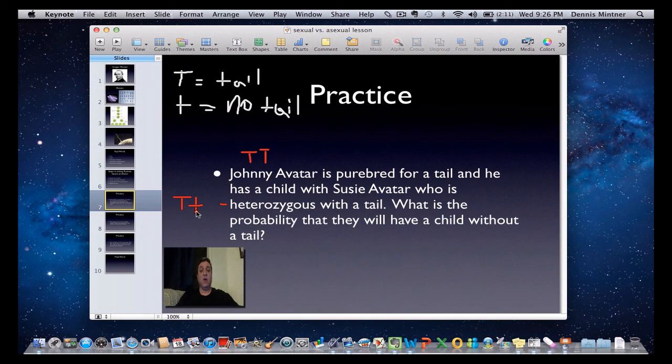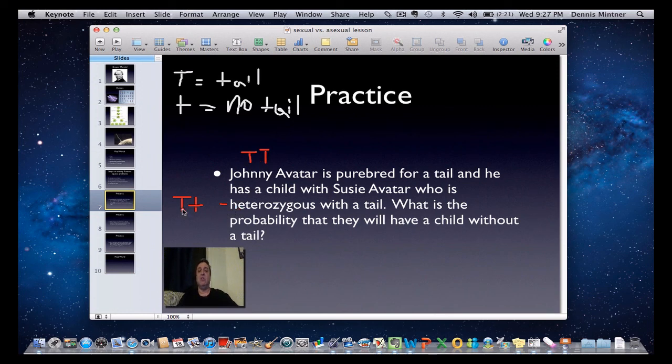Now, here's what I want you to do. The next step is we draw the Punnett square. Now, Johnny, if he undergoes meiosis, he's going to split those alleles apart, and when those split, he can only give a big T. He's going to make sperm that are haploid, remember, that only have half the chromosomes. So he can't give both of these T's. He can only give one or the other. But since they're both big T's, he can give a sperm with a big T, or he'll create another sperm with big T. That's all he can give.